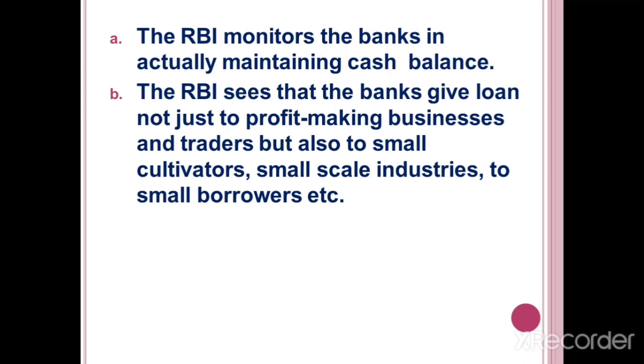First, RBI monitors the banks in actually maintaining cash balance. Whether they are maintaining cash balance or not, RBI will check. Then second, the RBI will check that banks give loans not only to profit-making businesses, but also to small cultivators, small-scale industries, etc. Then one more function also.